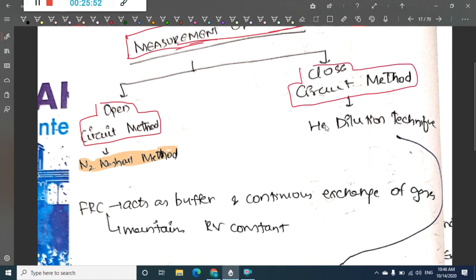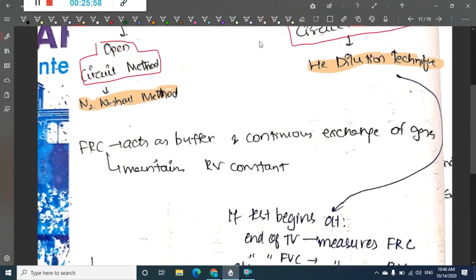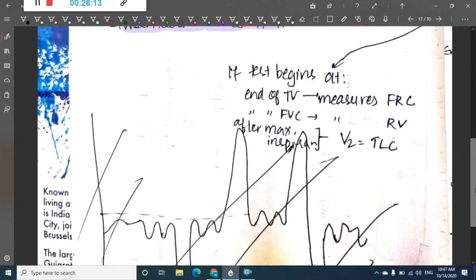In the closed circuit method we have the helium dilution method. Functional residual capacity actually acts as a buffer and helps in continuous exchange of gases. It maintains the residual volume to be constant. Okay, that is the importance of functional residual capacity.